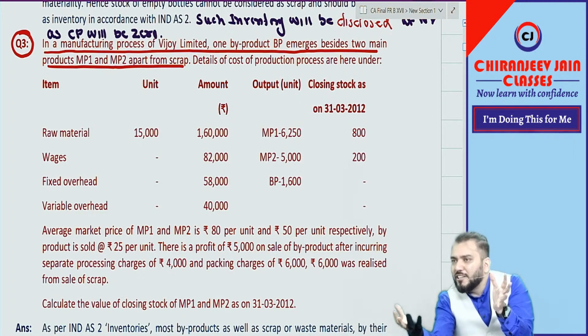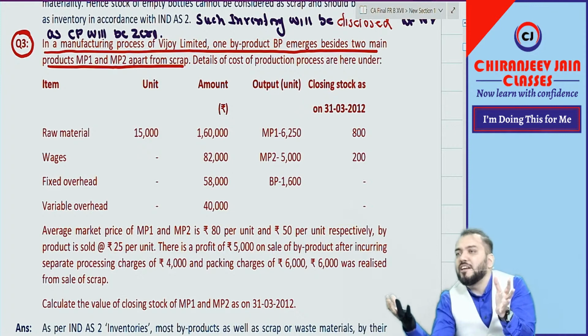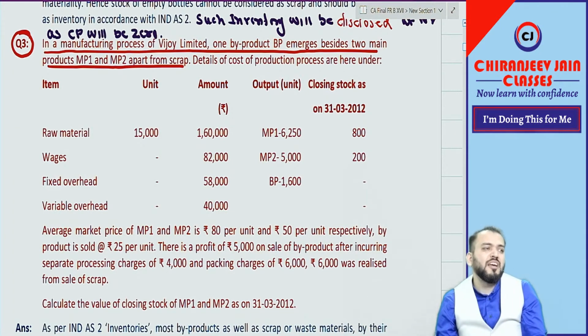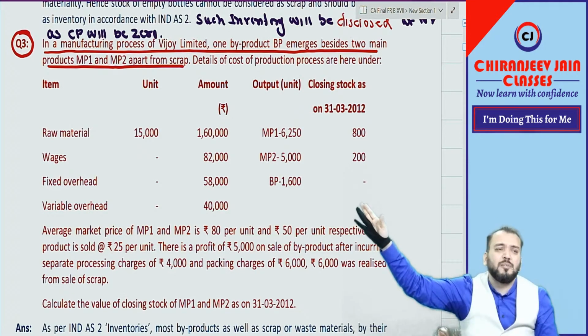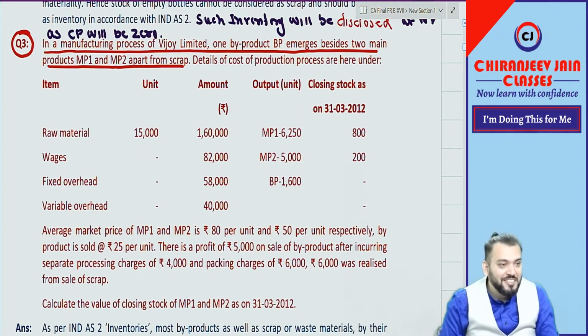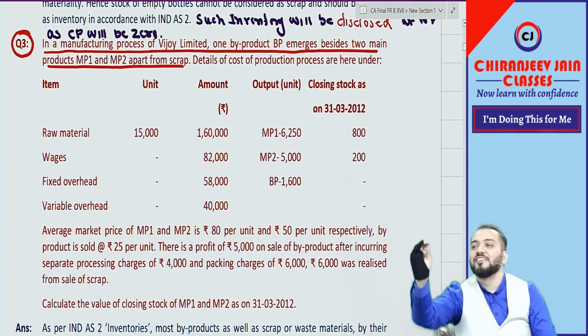There will be some byproduct also. There will be some joint product also. What is the difference between byproduct and scrap? I am not asking about useful life, you went to the depreciation chapter.